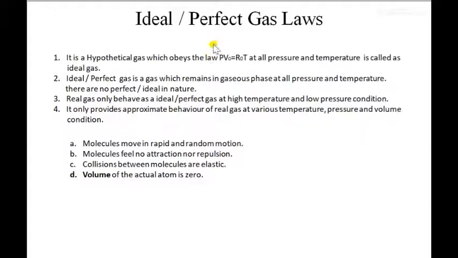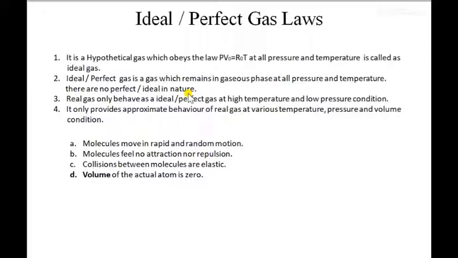So whatever real gas we have, real gas means which exists, like air. Real air is a real gas, because air has different constituents, different components in it. It consists of oxygen, nitrogen, argon, sulfur dioxide, nitrogen dioxide, after that water steam. So a number of components may be present.